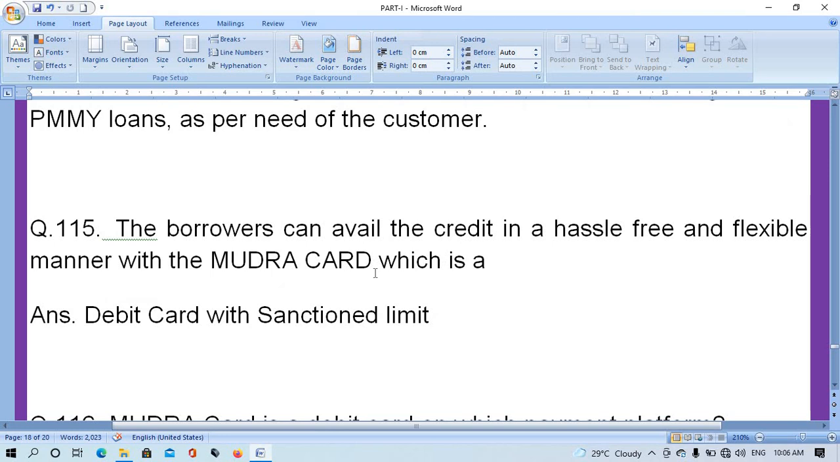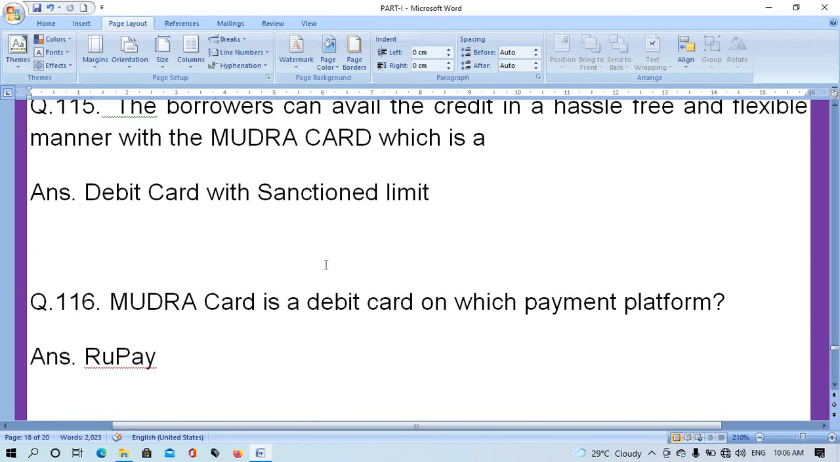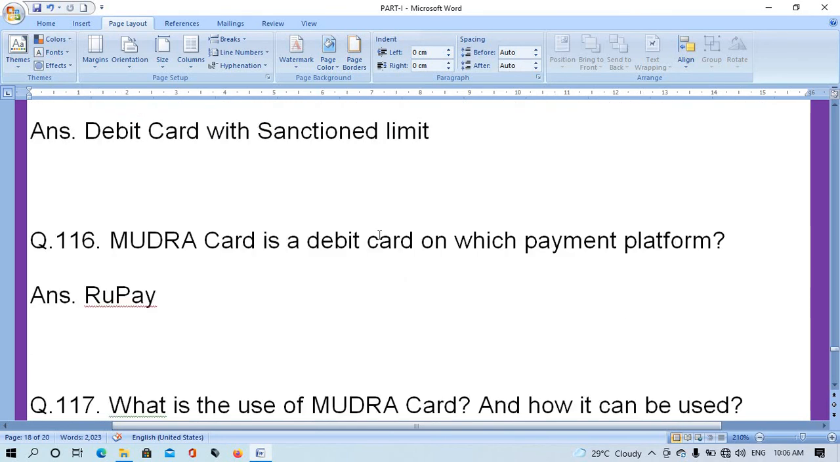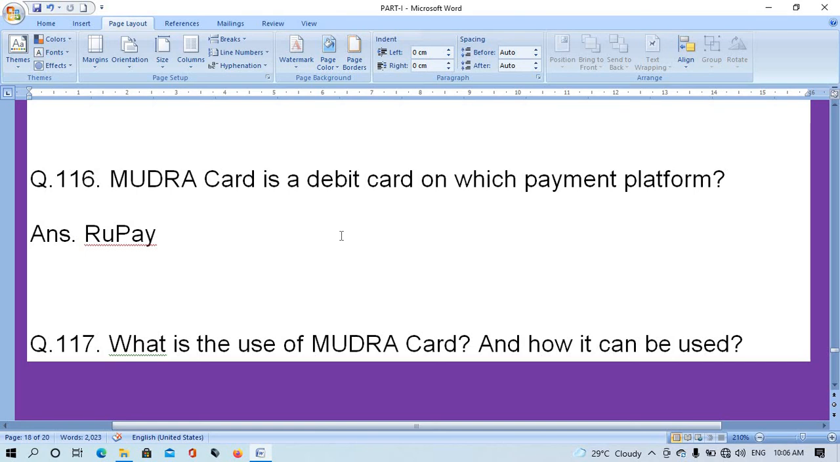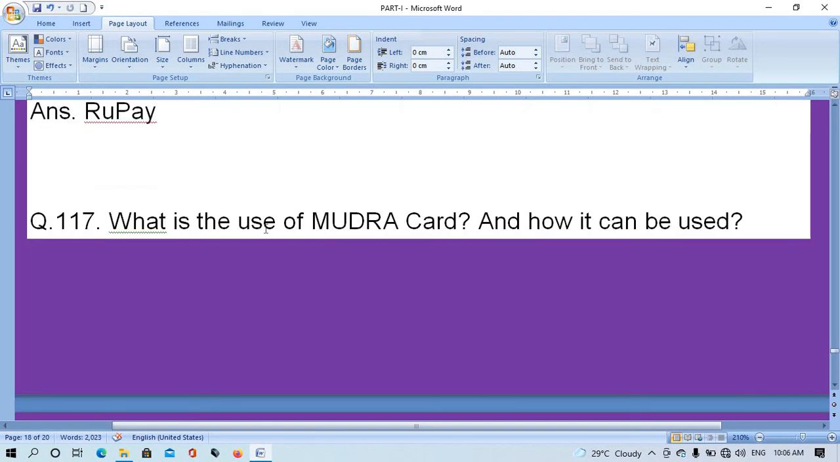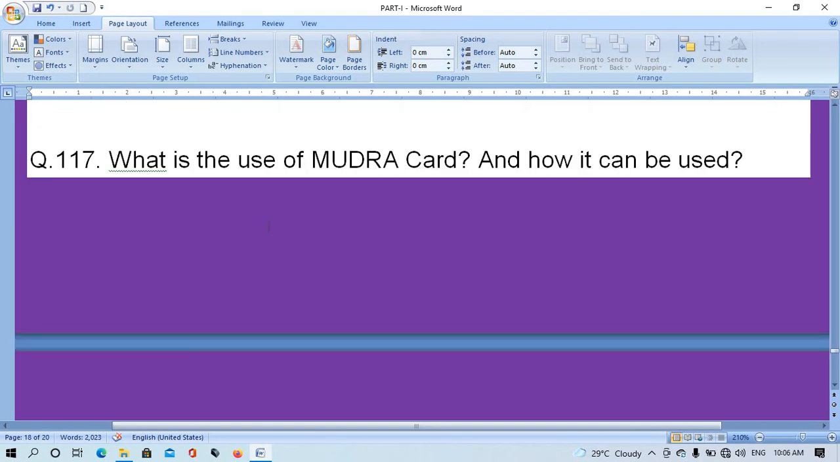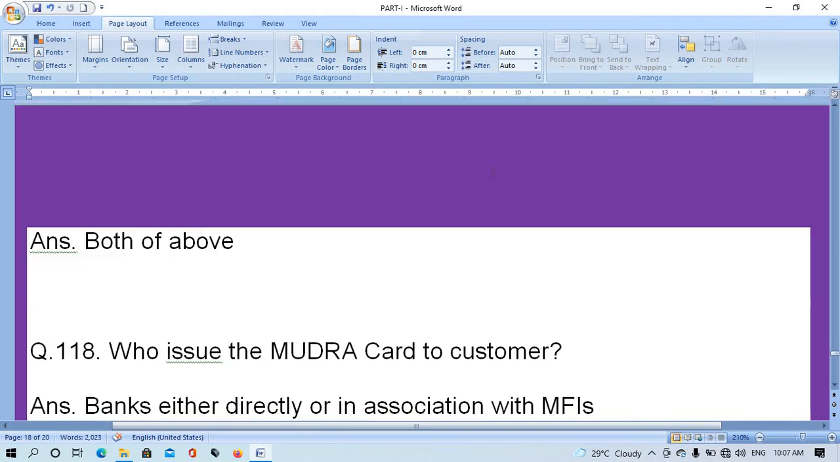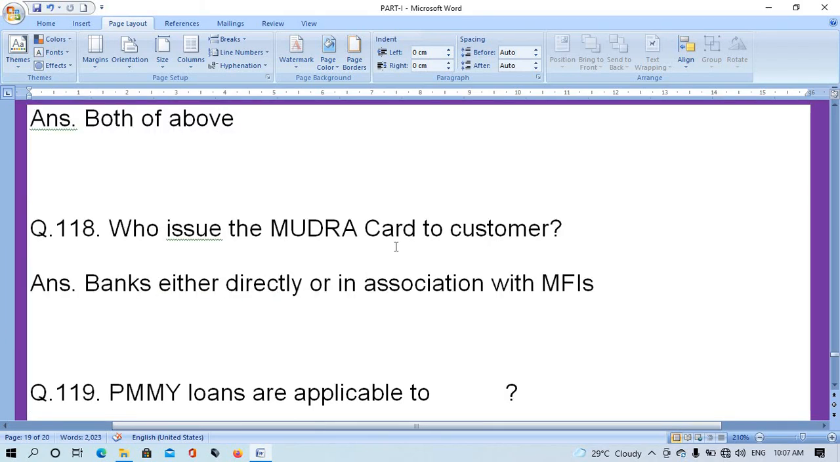Question number 115. The borrowers can avail the credit in a hassle-free and flexible manner with the Mudra card, which is the right answer is debit card with sanction limit. Question number 116. Mudra card is debit card on which payment platform? The right answer is RuPay. Question number 117. What is the use of Mudra card and how it can be used? The right answer is both of above.